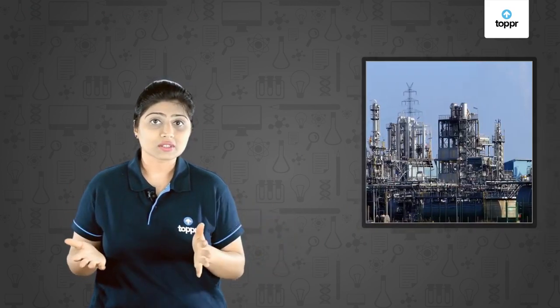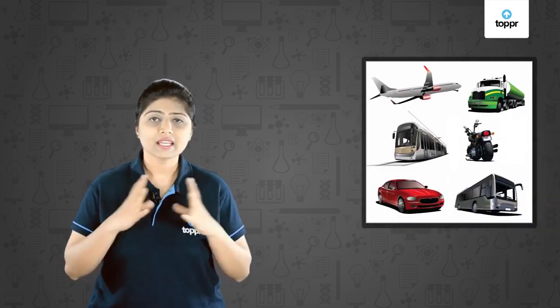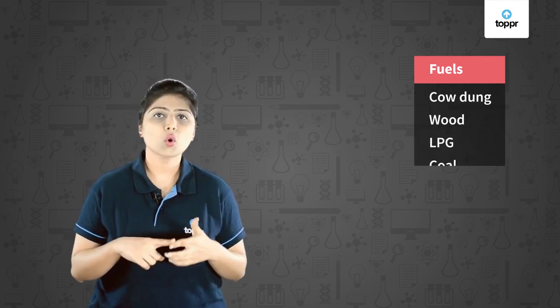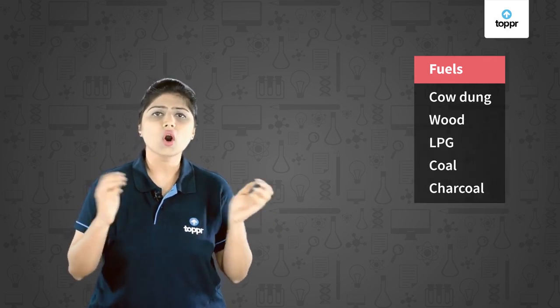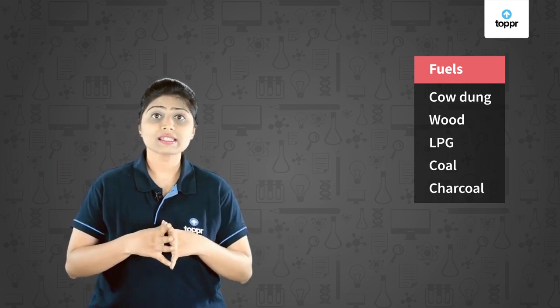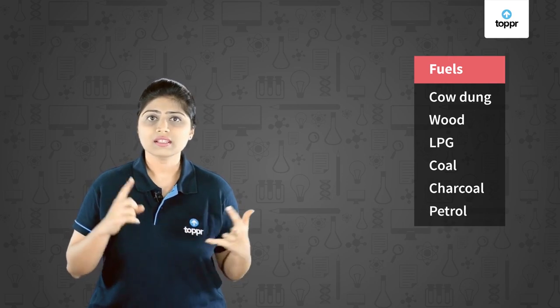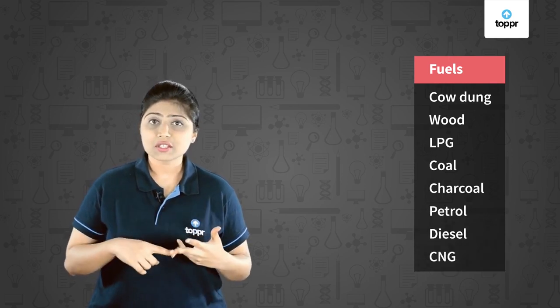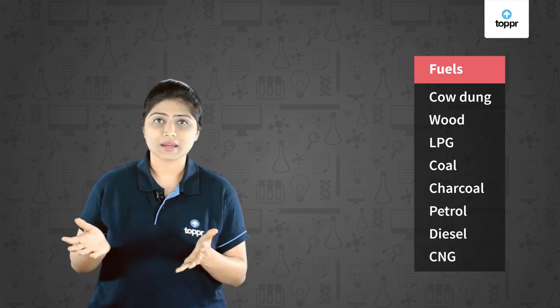Like there are fuels which are used in homes. There are fuels which are used in industries. And there are some fuels which are used for our automobiles. Now can you list them out? Okay, your list might contain fuels like cow dung, wood, LPG, coal, charcoal, which are commonly used in our homes and they are also used in industries. Whereas there are fuels like petrol, diesel, CNG, they are used in automobiles.